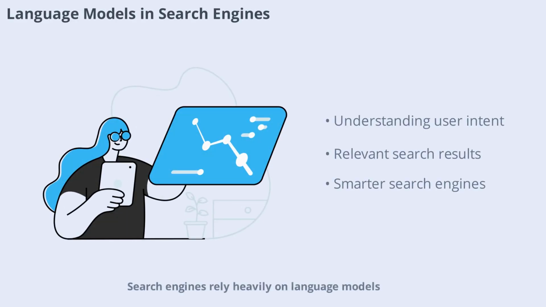Search engines rely heavily on language models to understand queries and deliver relevant results. By analyzing the intent behind our words, these models help us find information quickly and accurately. Advances in language modeling have made search engines smarter and more intuitive, improving our ability to access knowledge online.